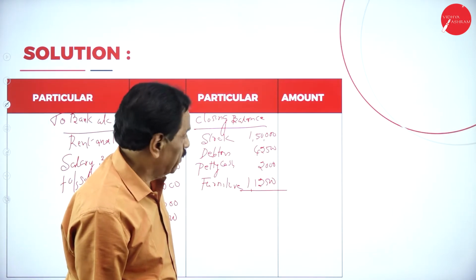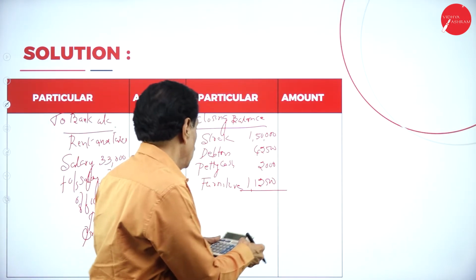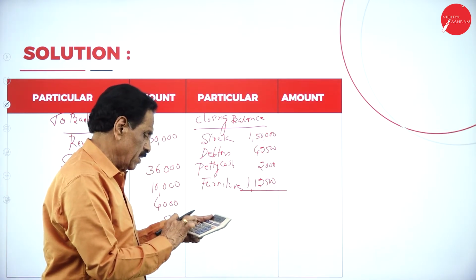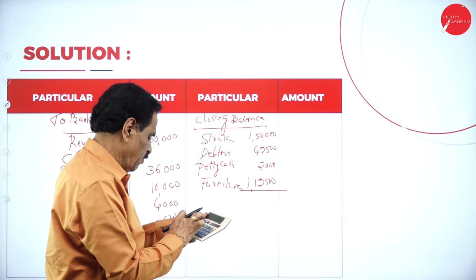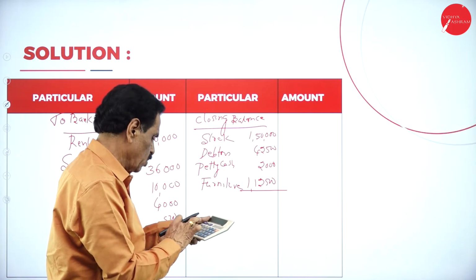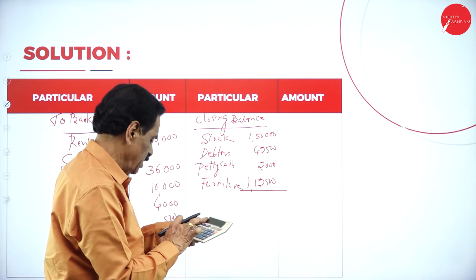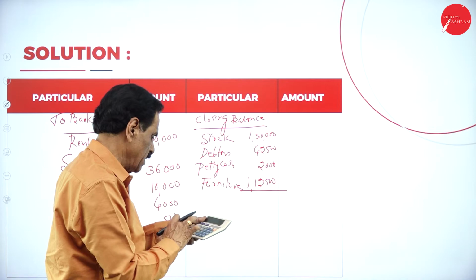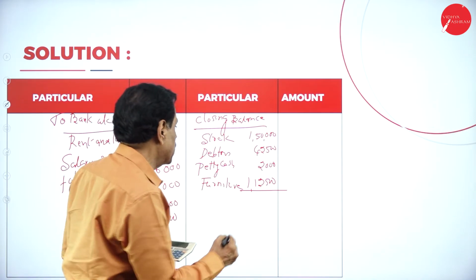Closing furniture. We'll add this. 1,50,000 plus 42,500 plus 2,000 plus 1,12,500 is equal to 3,07,000.